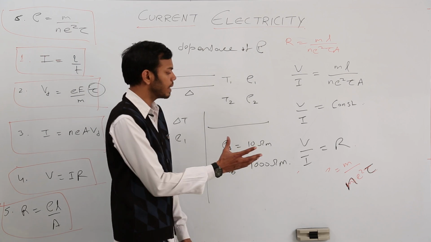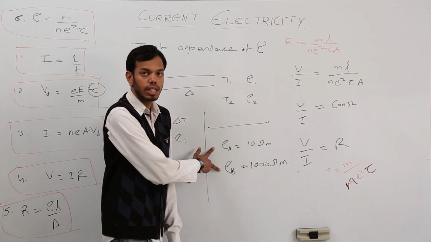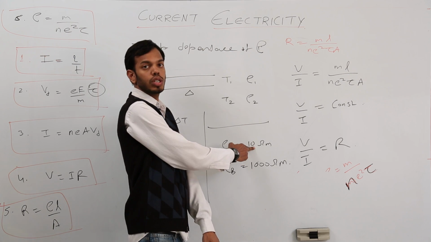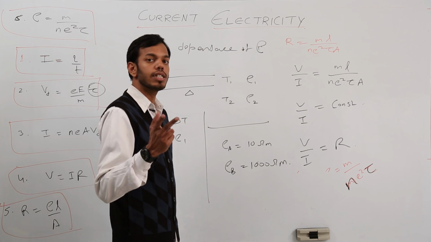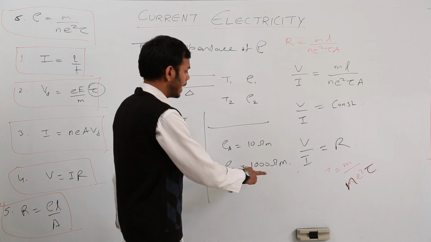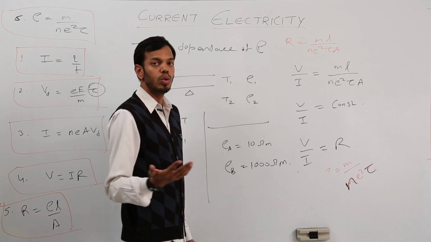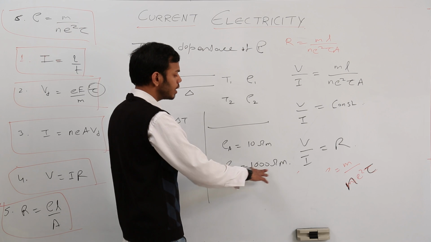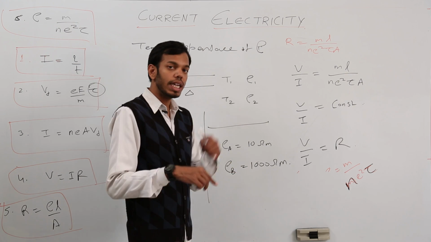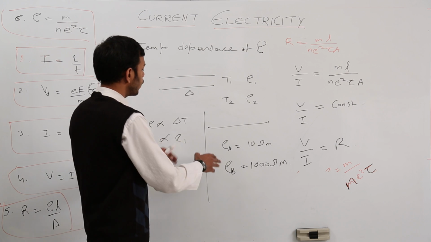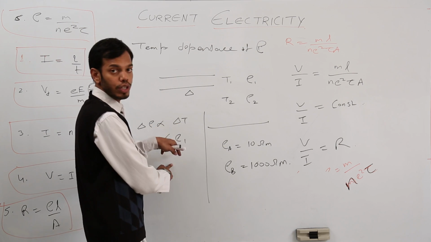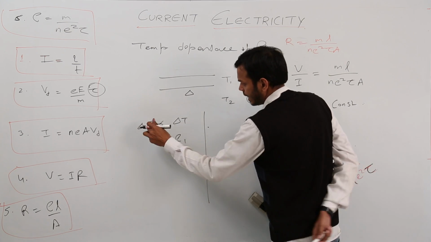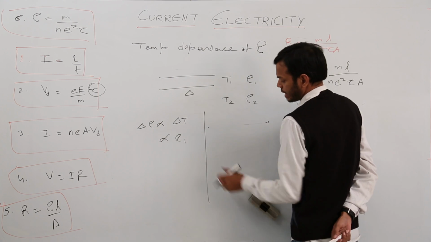Let us say I have increased temperature by 20 degrees Celsius in both the conductors. In which case is resistivity going to increase more? For example, suppose this 10 ohm meter increases to 12, so change in resistivity is 2. Here this 1000 might increase to 1020 or 1030. So here the change would be 20 or 30. Compare this 20 and 30 as compared to 2. Where is the change more? The change is more where the initial resistivity was more. So change in resistivity is also proportional to initial resistivity.